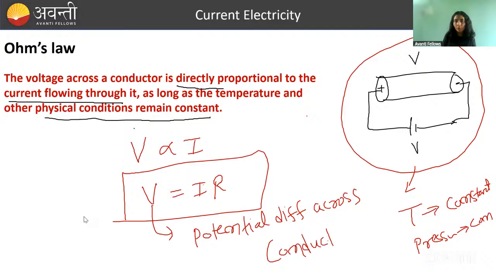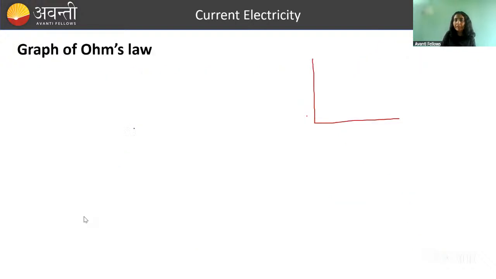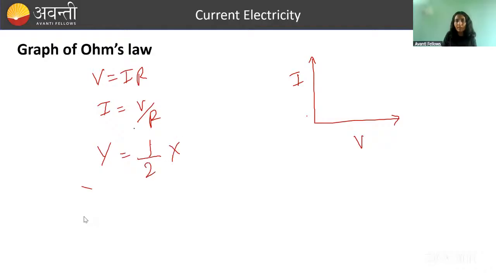Then this is your Ohm's law. Now what is the graph of Ohm's law? If you draw a graph of voltage and current, V equals IR, so I equals V by R. I have drawn I on the y axis, so write it as y. V is on the x axis, with 1 by R as the slope. So the graph looks like y equals mx.